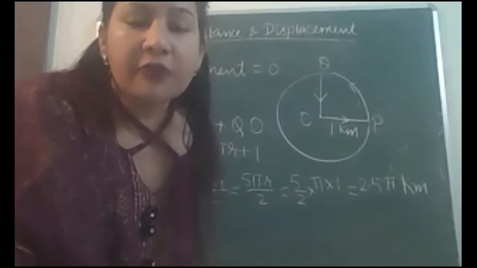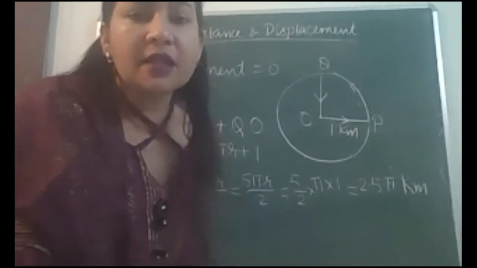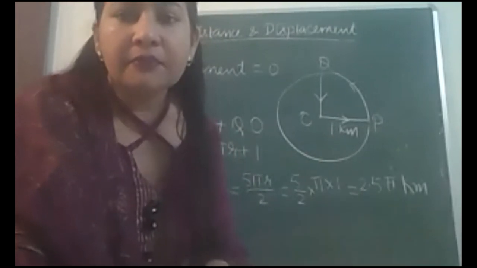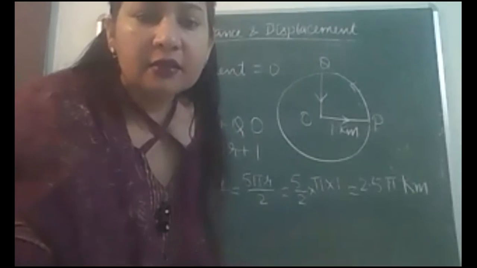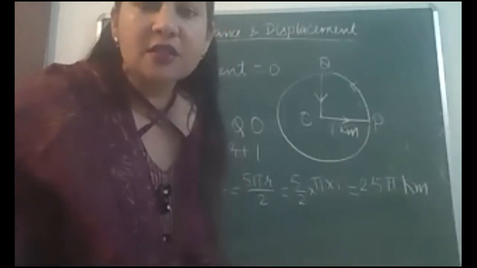So I repeat, first difference will be of definition. Second difference will be distance is a scalar quantity, displacement is a vector quantity. Then third difference is distance can never be negative. Let us start with the next topic now.